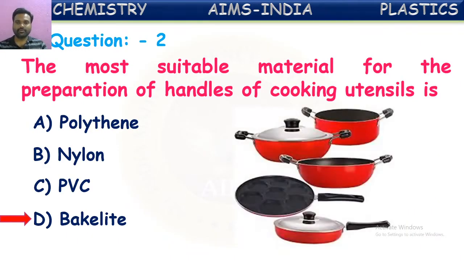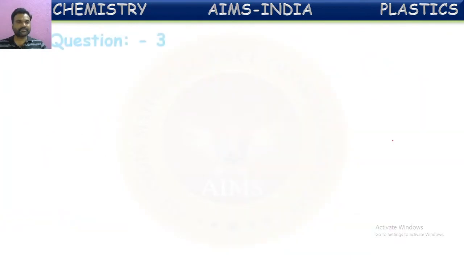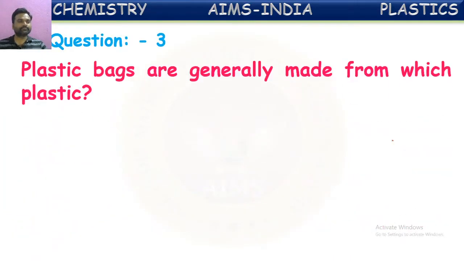You can see all the household tools shown here. For all of these, bakelite handles are there. These can be handled even after keeping on the stove because it won't pass heat through it. When the bowl is very hot, the handle won't be much hotter. So bakelite is correct. Next question.